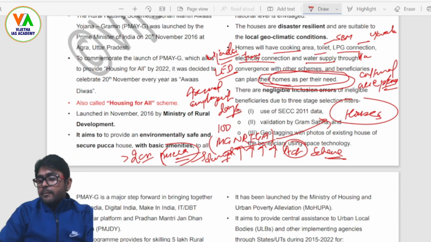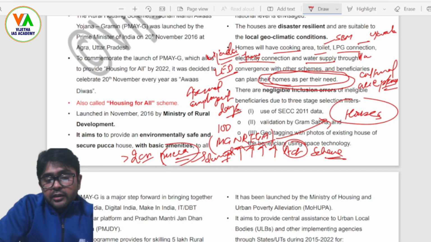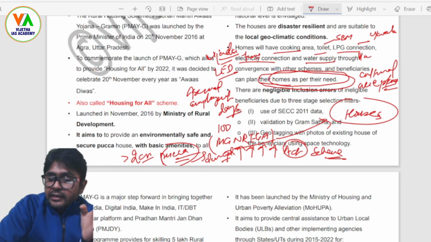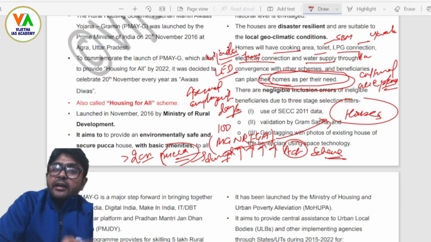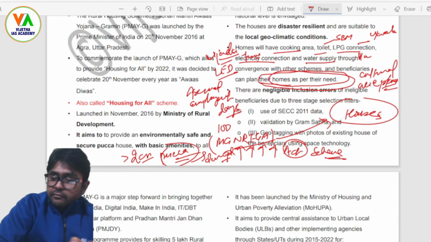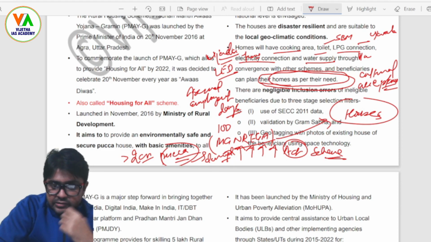So in this manner, the exchequer is being burdened with more demands. Simultaneously, we have seen in the budget that for the MG Narega scheme, the finance minister has given the reason that almost 25% of the money has been unclaimed. So they have reduced the budget for the MG Narega. This is not a rational view. Why would I say that this is not a rational view?